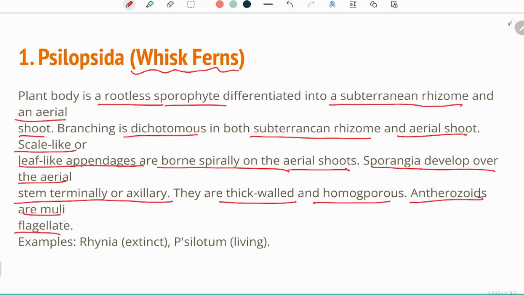Antherozoids are multiflagellate. Why are the antherozoids multiflagellate? Because it will help in the movement of antherozoids to the archegonium, which would aid in fertilization. Examples are Rhynia and Psilotum. Rhynia is the one which is extinct, but Psilotum is seen around us.